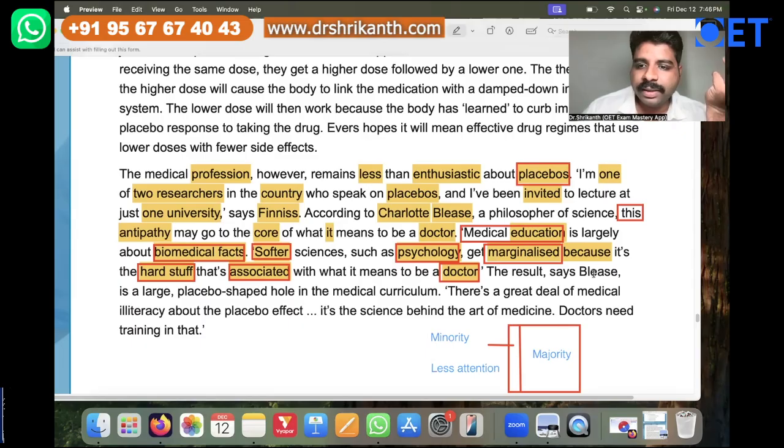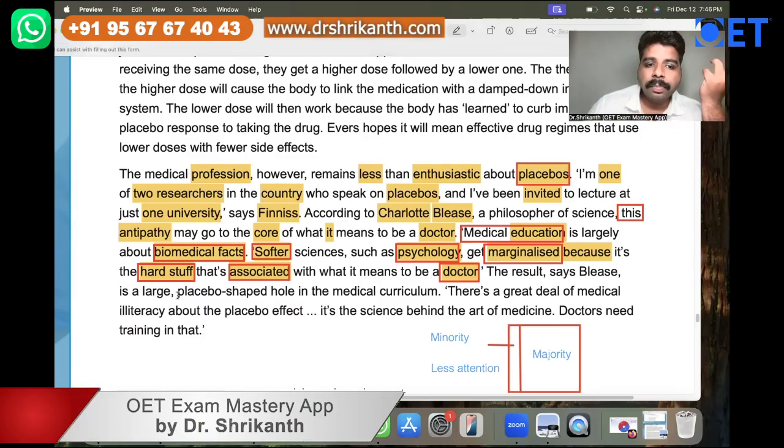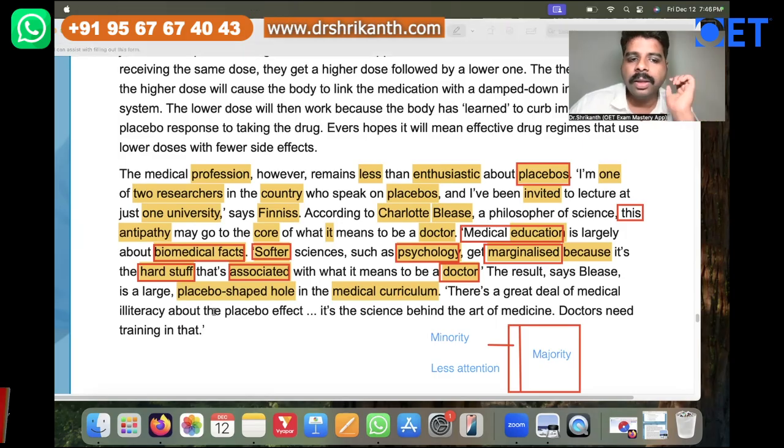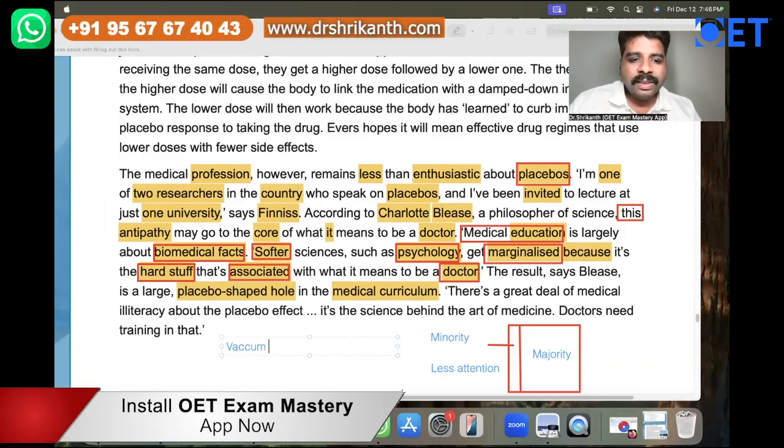The result, says Blees, is a large placebo-shaped hole in the medical curriculum. Now you see, hole here is talking about a vacuum, that means emptiness. It is empty over here, right?